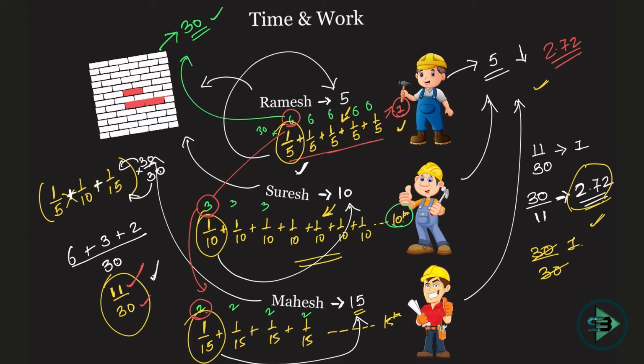So I wrote all this for your better explanation. What will you do here? Ramesh finishes the work in 5 days, so in 1 day 1/5. Suresh 10 days, so in 1 day 1/10. Mahesh 15 days, so in 1 day 1 by 15. If all three work together, what will happen? This plus this plus this, which means 11 by 30 of the work will be done in 1 day. In how many days will they finish the work? Reverse it, 30 by 11, which is nothing but 2.72. Okay, that's how you solve it by the reciprocal method.